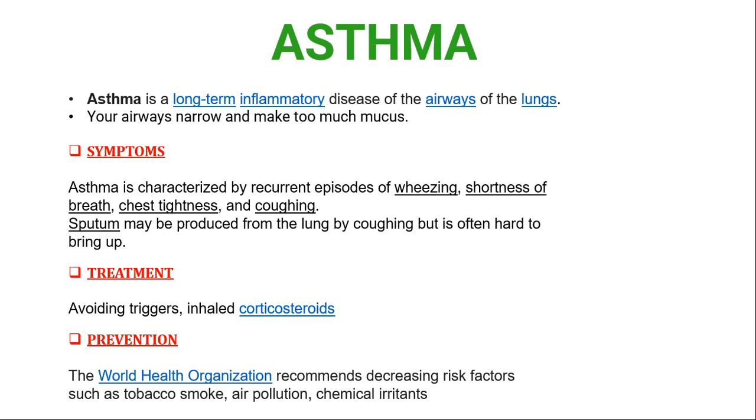Here you can see the symptoms of asthma. Asthma is characterized by recurrent episodes of sneezing, shortness of breath, chest tightness and coughing. Sputum may be produced from the lung by coughing, but it is often hard to bring up. The treatment is avoiding the triggers and inhaled corticosteroids. Prevention, according to the World Health Organization, is to avoid tobacco smoke and stay away from air pollution and chemical irritants.